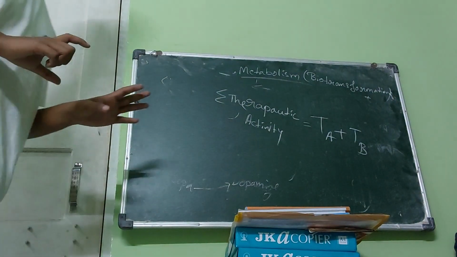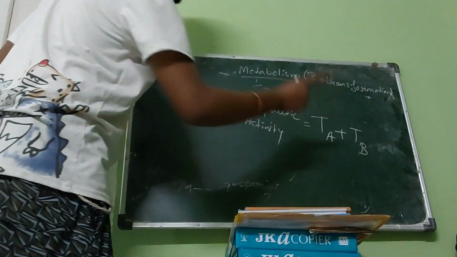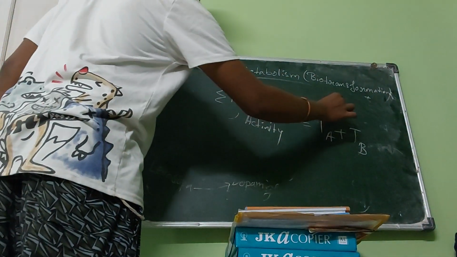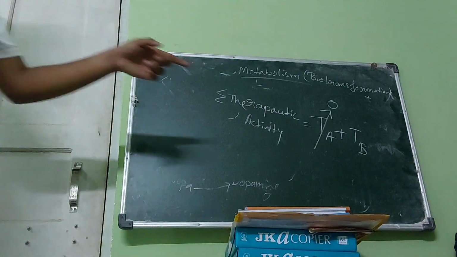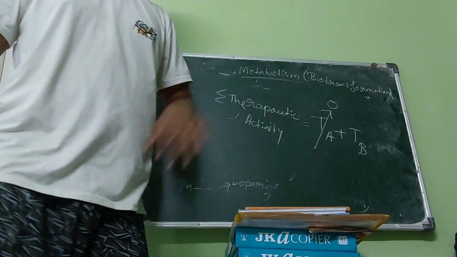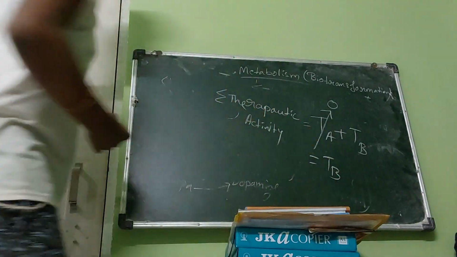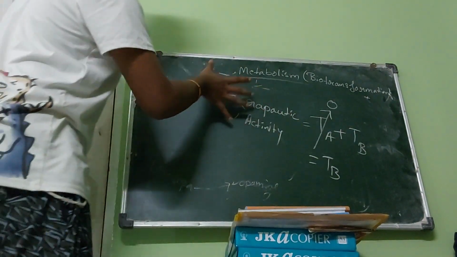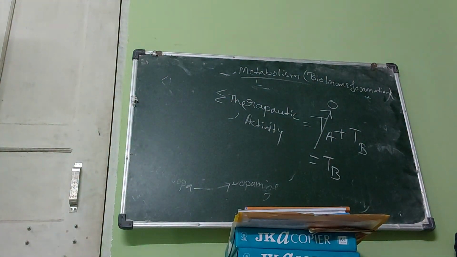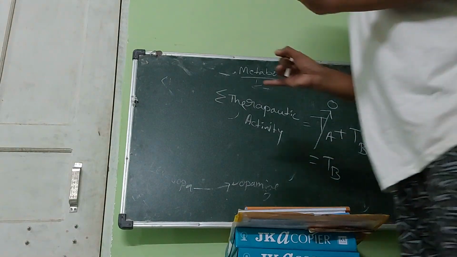Now we all know that A was the prodrug, so it has no pharmacological effect. So the therapeutic activity of this prodrug is 0. So net therapeutic activity is equal to TB. That implies that the net therapeutic activity during activation of a prodrug is equal to the therapeutic activity of the drug.